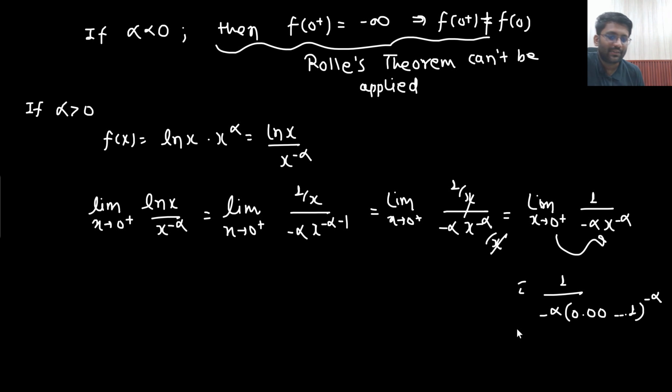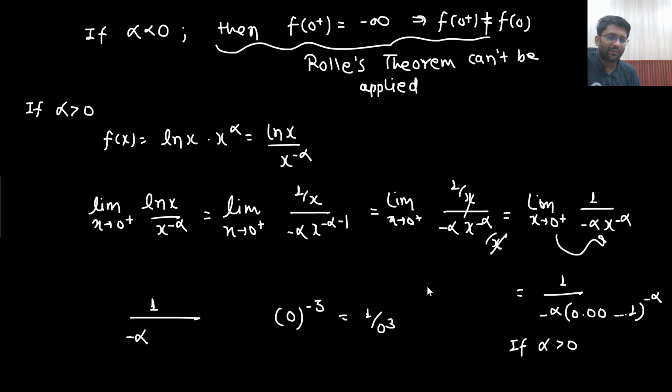If alpha is greater than 0, then 0 to the power, let's just say, minus 3 you are putting. So what will be 0 to the power minus 3? That will be equal to 1 by 0 to the power 3. So the scenario is 1 upon